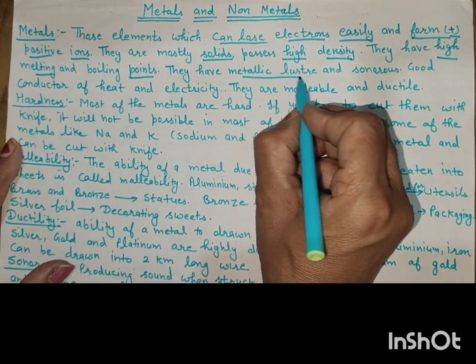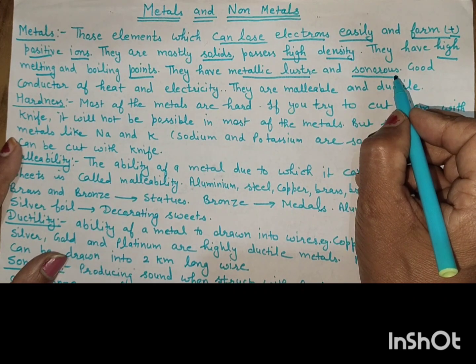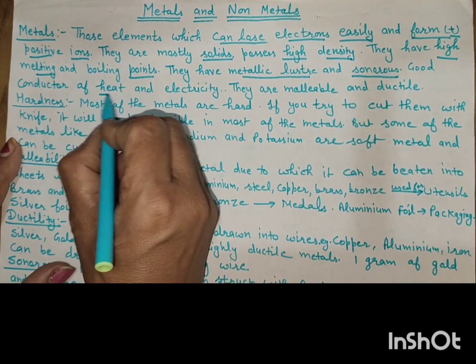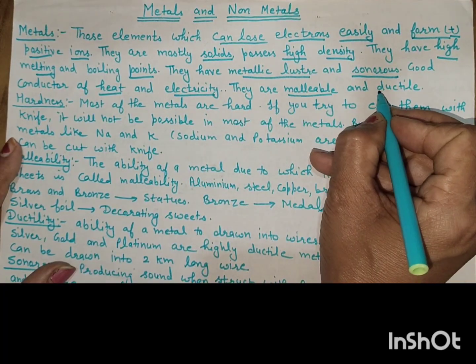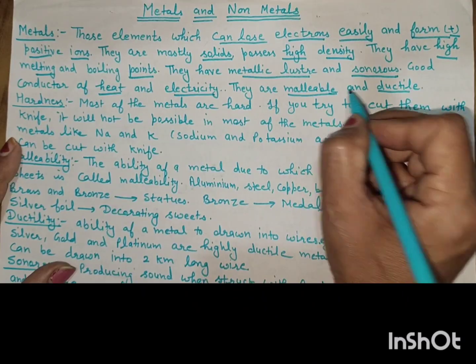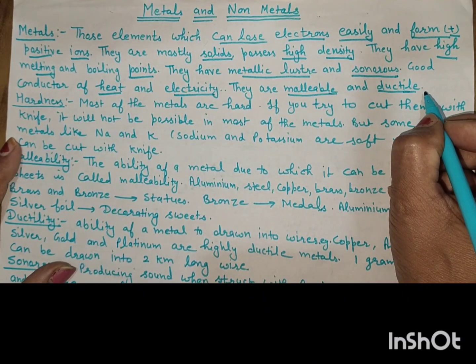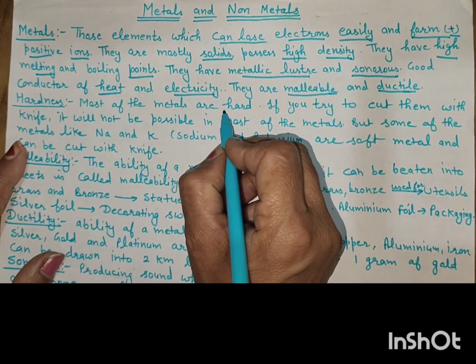They have metallic luster and are sonorous. Sonorous means producing sound. They are good conductors of heat and electricity, and they are malleable and ductile. Malleable means they can be changed into sheets and ductile means they can be drawn into wires. Hardness: most metals are hard.